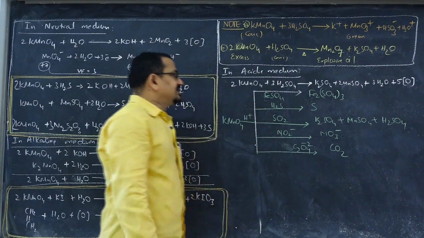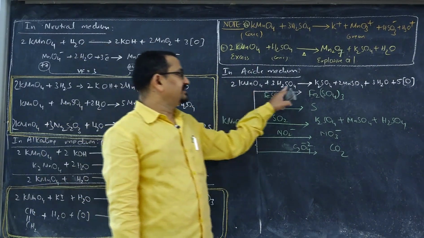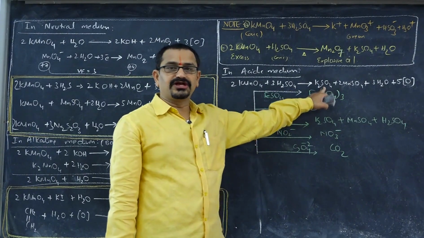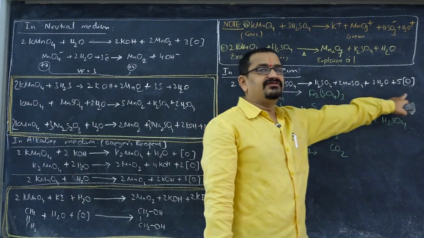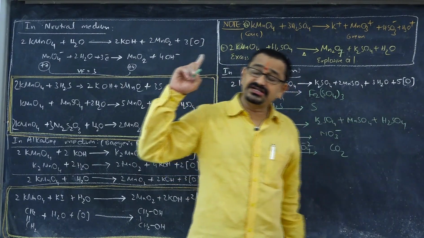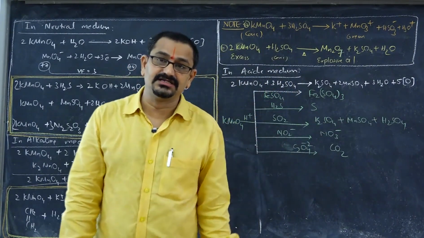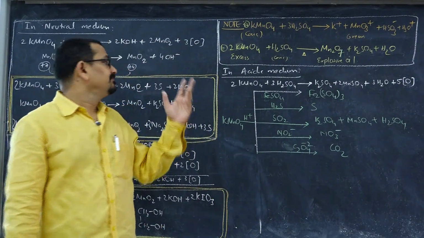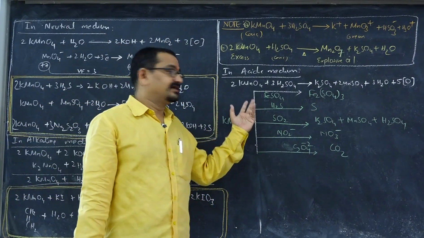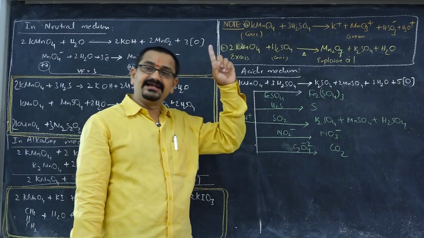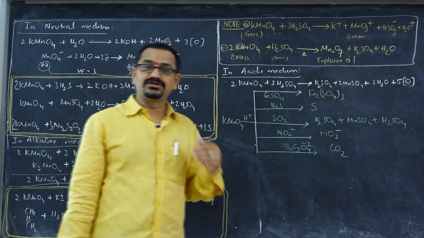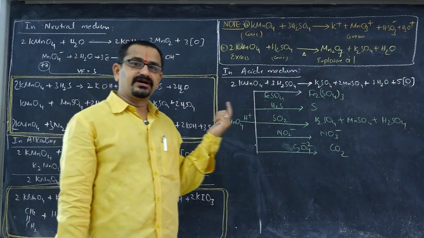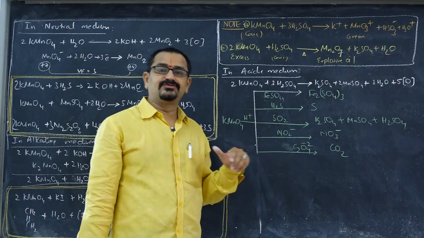When it comes to acidic medium, potassium permanganate dissociates to give potassium sulfate and gets reduced to Mn+2, MnSO4, leaving 5 moles of nascent oxygen, whereas potassium dichromate gives 3 moles of nascent oxygen. So, acidified potassium dichromate and acidified potassium permanganate: from these two skeletal equations, there it is 3 nascent oxygens, here it is 5 nascent oxygens. From these, one can say that potassium permanganate acts as the stronger oxidizing agent among those two.